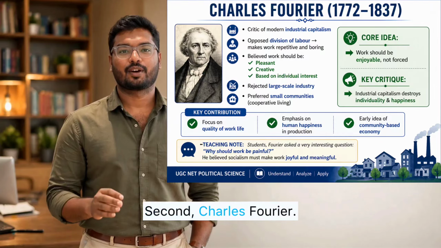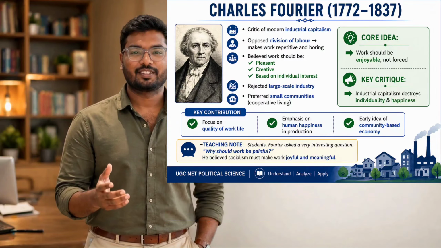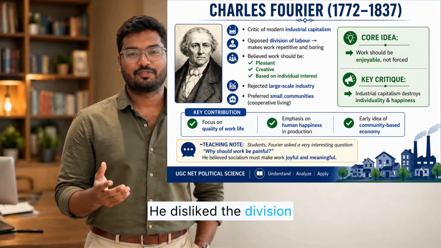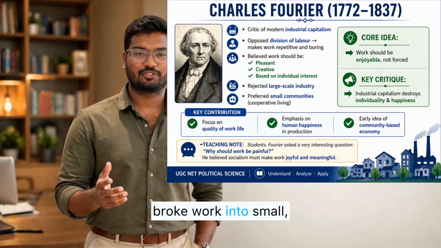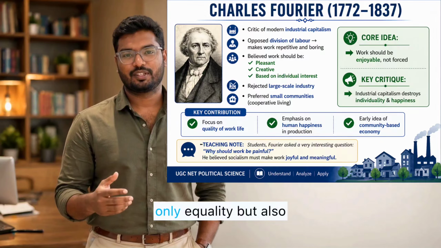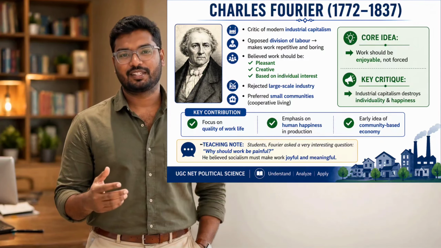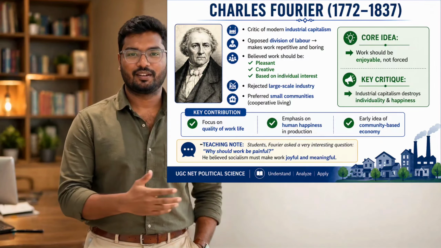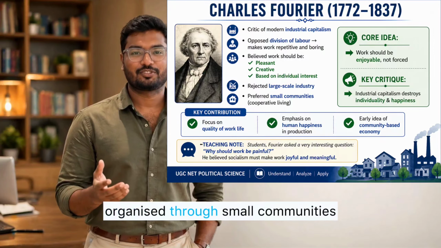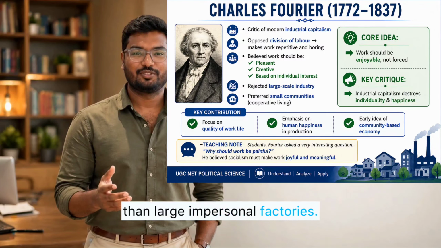Second, Charles Fourier. Fourier was different from Owen. Owen had faith in industry, but Fourier criticized large industry. He disliked the division of labor because it broke work into small, repetitive, boring activities. His concern was not only equality, but also the pleasure of work. He wanted work to be adjusted to the character and interest of the individual, so, for Fourier, the socialist society should be organized through small communities and small-scale production rather than large impersonal factories.